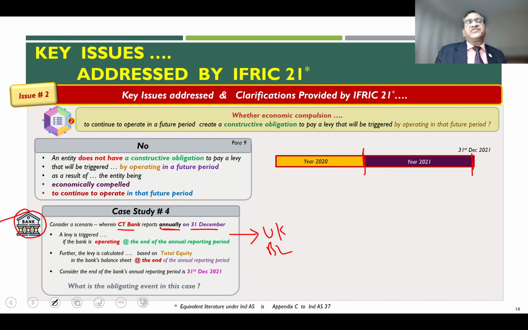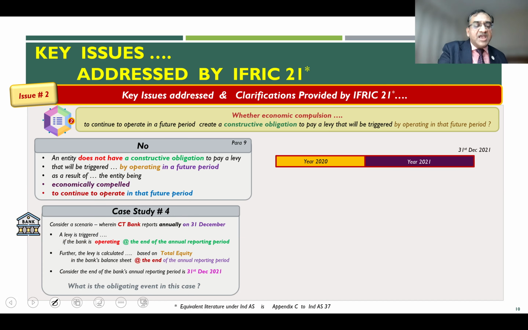So a levy is triggered if the bank is operating at the end of the annual reporting period. Let us say the bank operates at the end of this period, 31st December 2021, then as per the law, the levy gets triggered at this point in time. Further, the levy is calculated based on the total equity in the bank's balance sheet at the end of the annual reporting period. So, if you are operating as a bank on 31st of December 2021, in my example, then depending upon your total equity at this date, a percentage of that is the levy. That is how the legislation is.